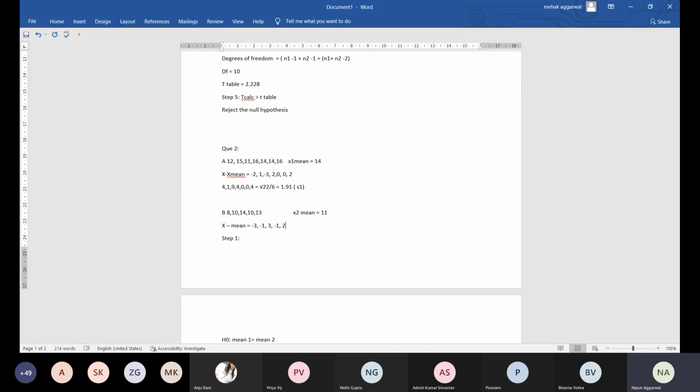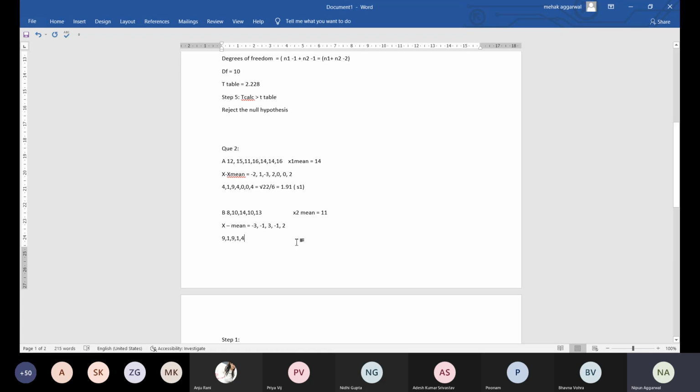Now the square of the same becomes 9, 9, 1, sorry, 9, 1, 9, 1, 4. Now add all these: 10, 19, 20, 24. So 24 divided by 4 is 6, under root of 6.